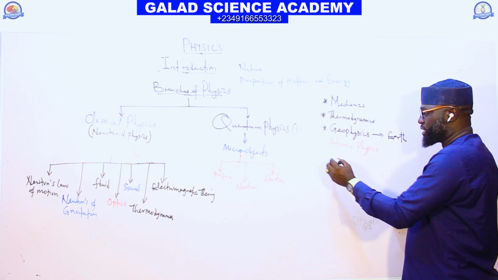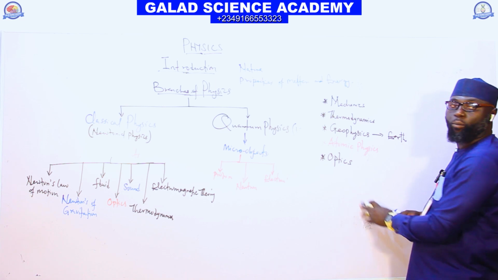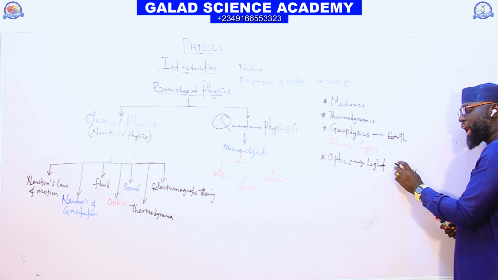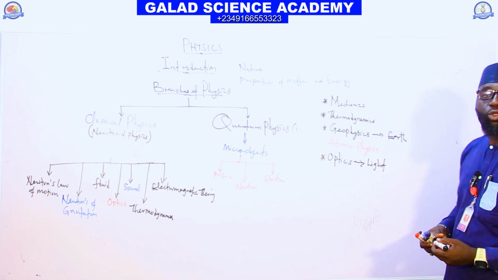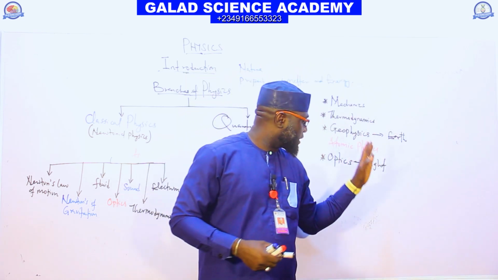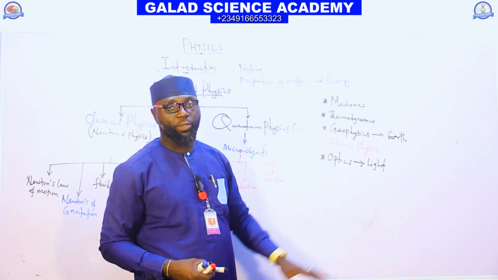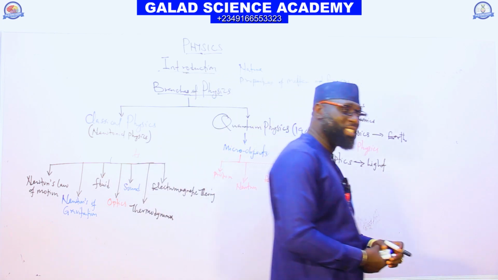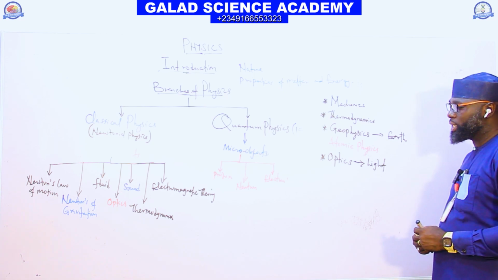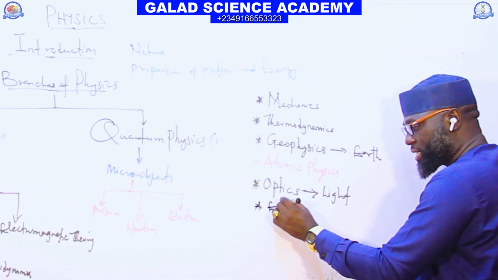optics. This is a branch of physics that deals with the study of light and optical instruments, which is the application of light in the microscope and telescope. That is optics. And the next aspect of physics we also have is electricity and magnetism.